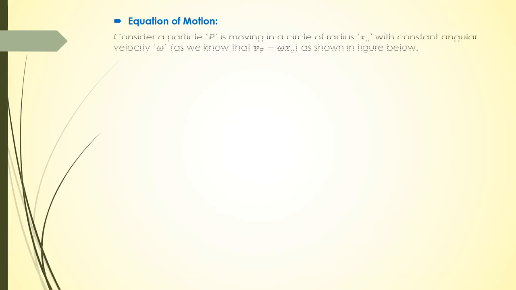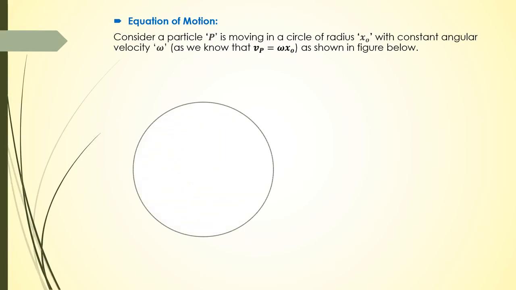Okay, now let's talk about the equation of motion. Consider a particle P moving in a circle of radius x naught with constant angular velocity omega. If Vp is the velocity of the particle, then Vp is equal to omega x naught, using the relationship v is equal to r omega.